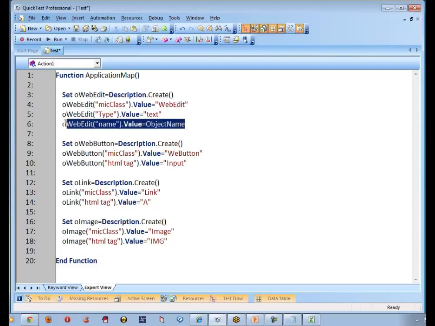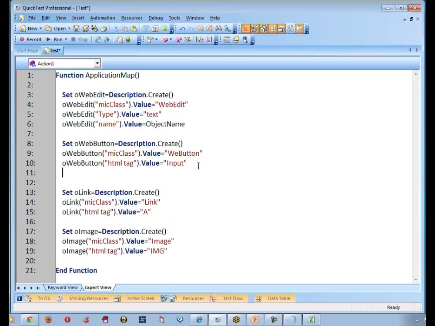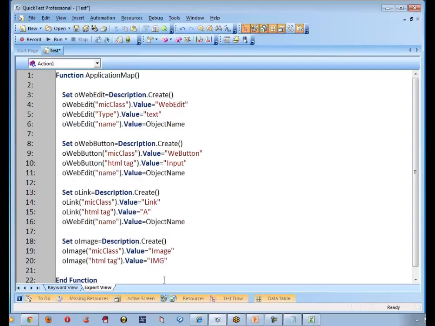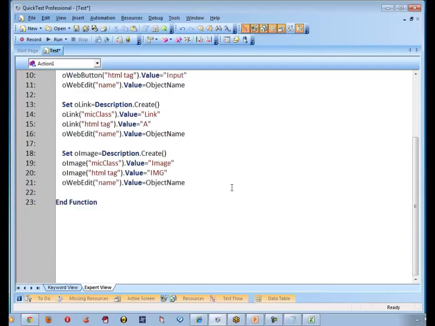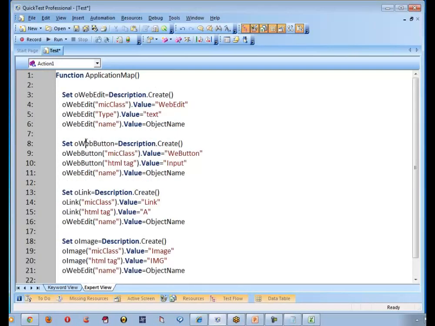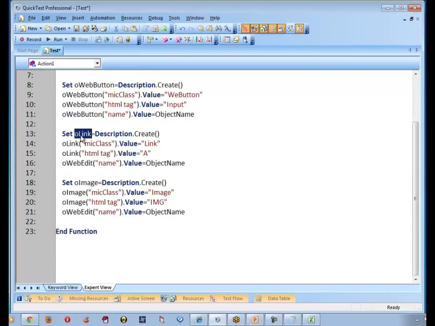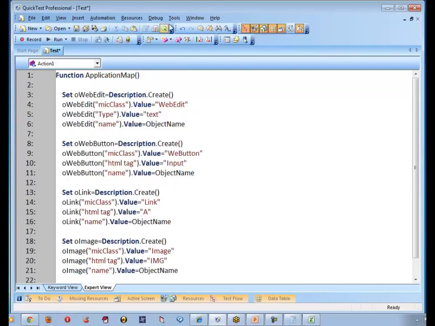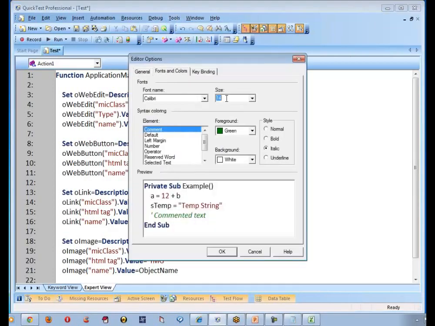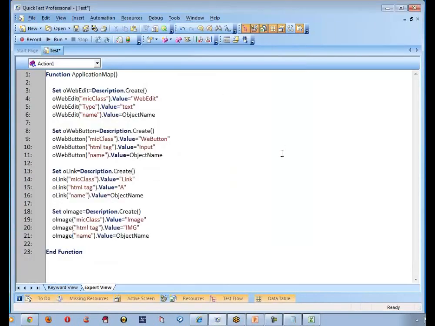So let me use the same line here, same line here, same line here, and let me replace web button with this web edit, and link with this web edit, and image with this web edit. What is the meaning of this script now?